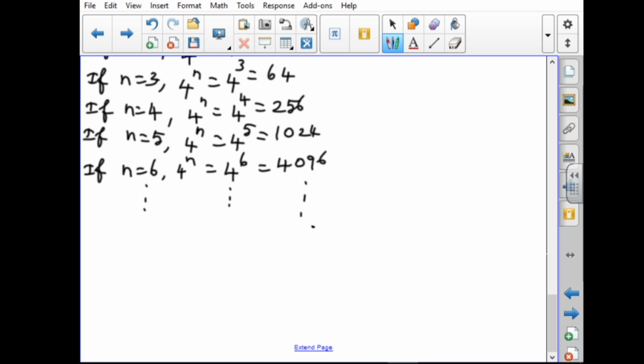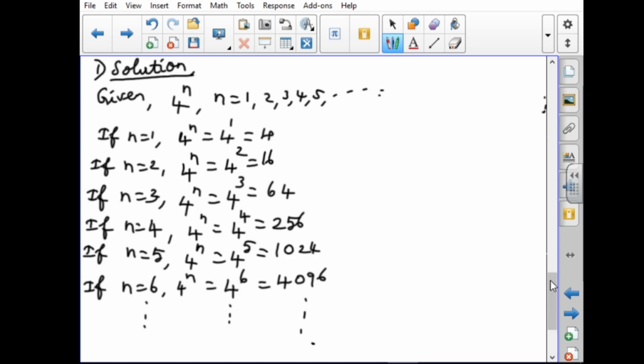Okay, once again you have to see the question. For what values of n, 4 power n can end with the digit 6.